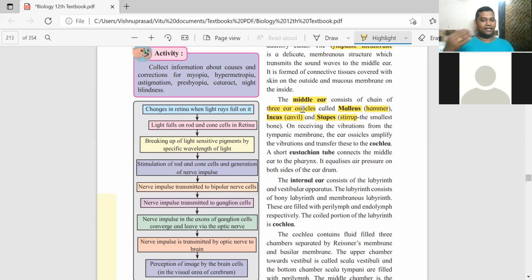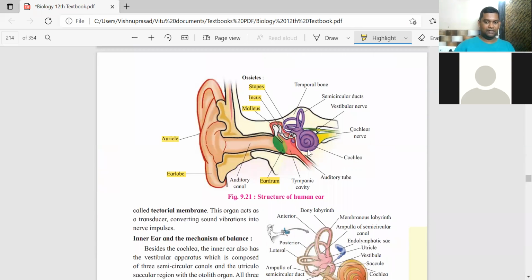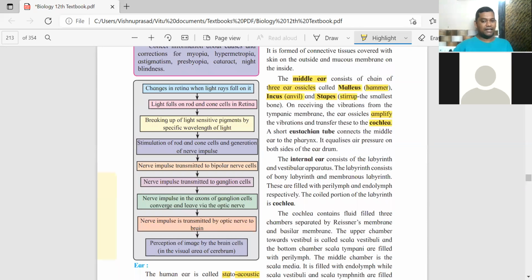As and when they vibrate, these ear ossicles also amplify the vibrations. Next to the ear ossicles there is a part called the cochlea. It looks like a jalebi. The ear ossicles will transmit the vibrations to the cochlea, and the cochlea is the one concerned with hearing. We will come back to the cochlea once again.